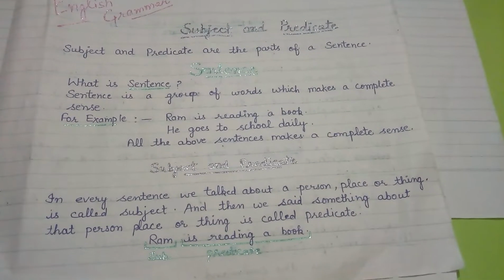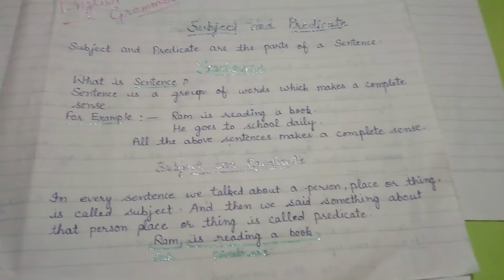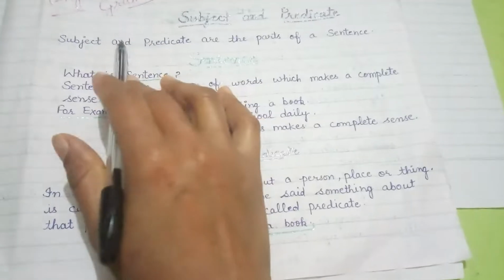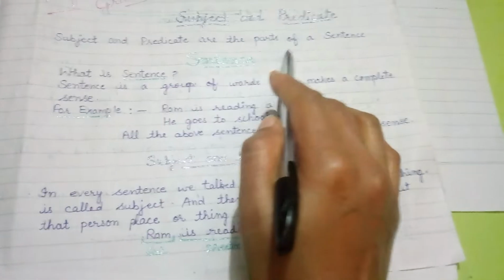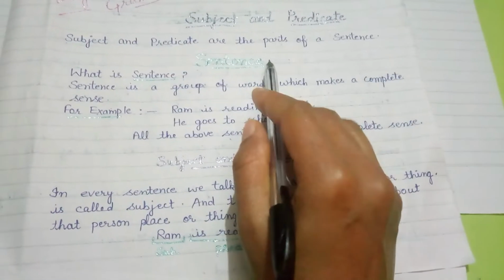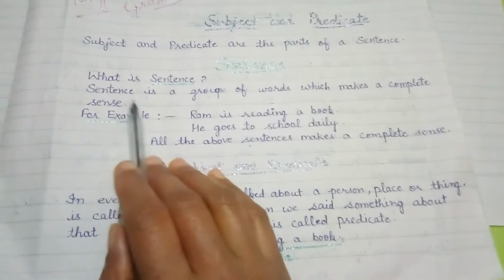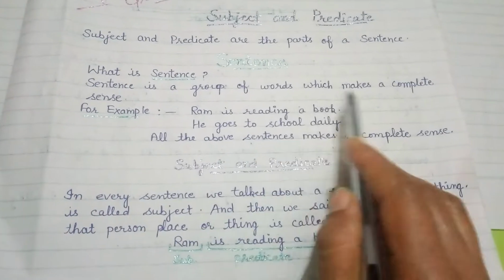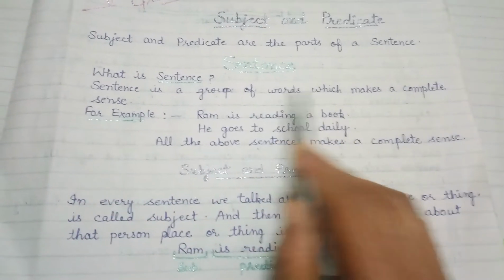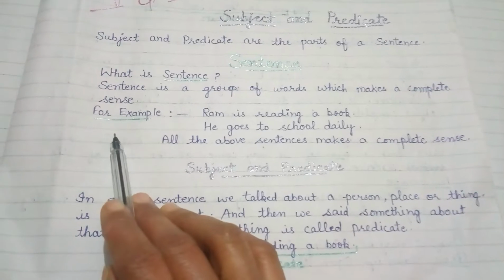Hello everyone, our today's topic is subject and predicate. Subject and predicate are the parts of a sentence. So first we must know what a sentence is. A sentence is a group of words or meaningful words which makes a complete sense.